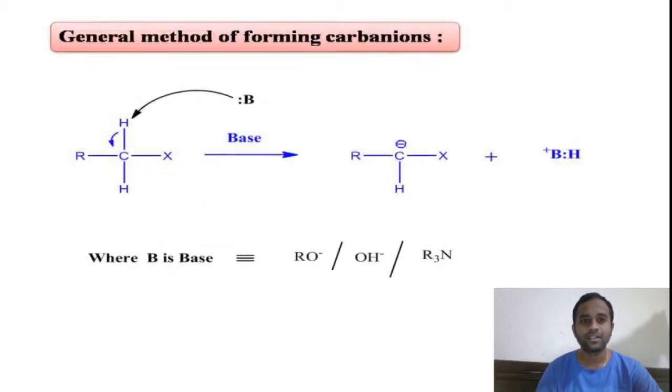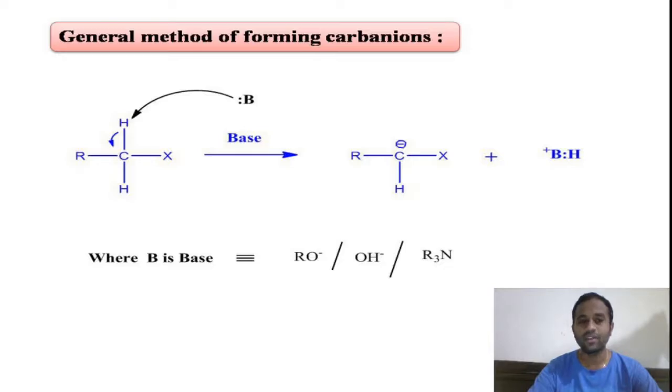Coming to the general methods of forming carbon anion. Usually, as you see in the slide, we can prepare carbon anions by treating organic compounds with strong bases, right? By treating the organic compounds with strong bases, we will get the carbon anion.